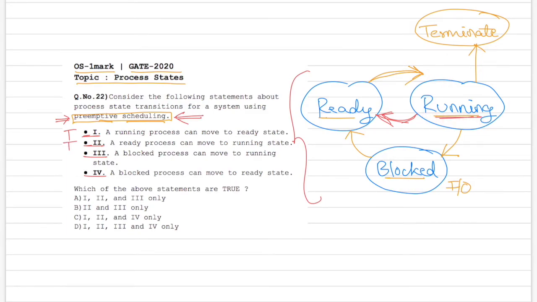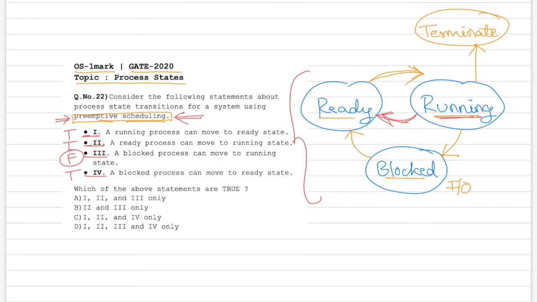Then statement number 3, a blocked process can move to a running state. This is my blocked process. Can it directly move to a running state? No. A blocked process can never directly jump to a running state in any system. From a blocked process it will always go to a ready state, and from ready it will be scheduled into the running state. So this statement becomes false. And statement number 4 reads a blocked process can move to the ready state. Yes, this is my blocked process, it can use this arrow and go to the ready state. So this statement becomes true.